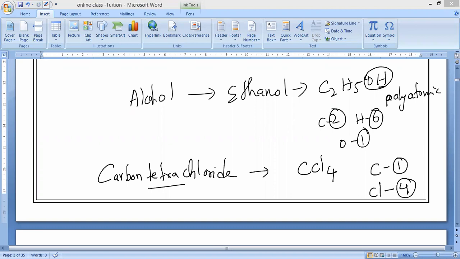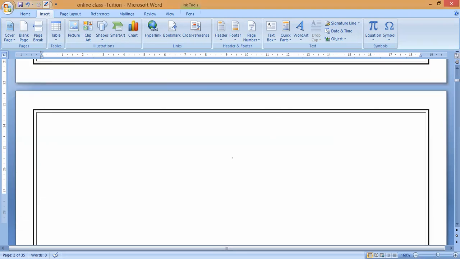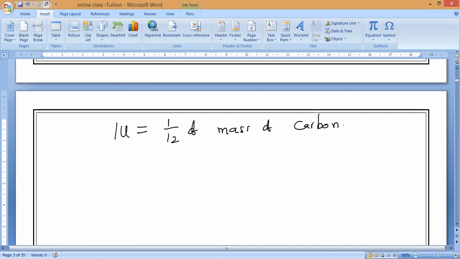As we already studied atomic mass, can anybody say 1 U equals what? Don't say only mass, I want the value also. What do you mean by 1 U? 1 U equals 1 by 12 of the mass of a carbon-12 atom, which is 1.6605 into 10 power minus 24 grams. 1 U is equal to how much? 1.6605 into 10 power minus 24 grams. Correct or not?